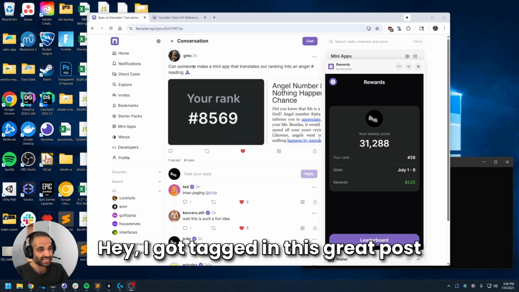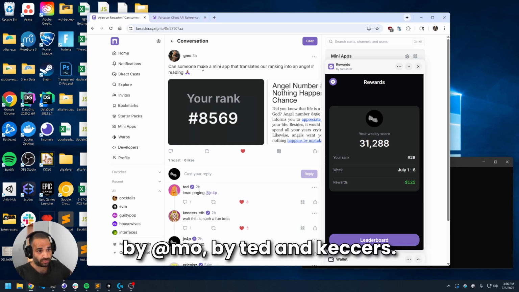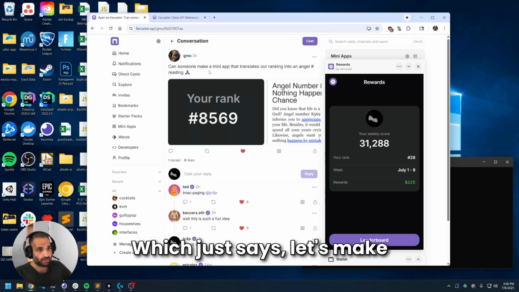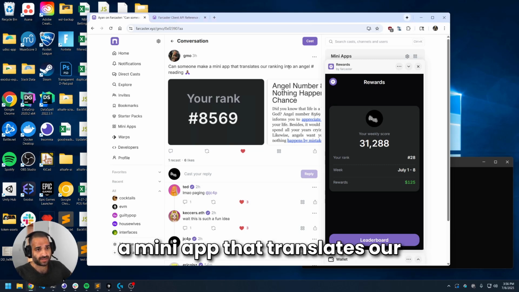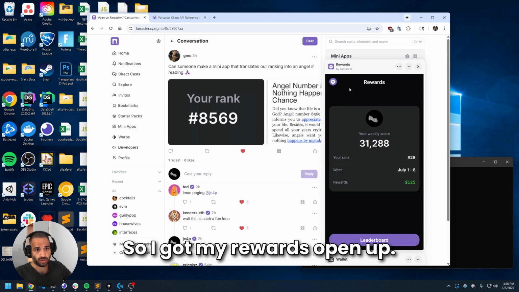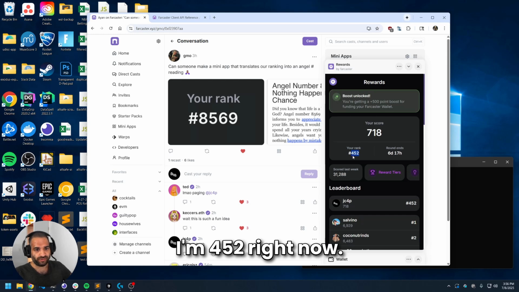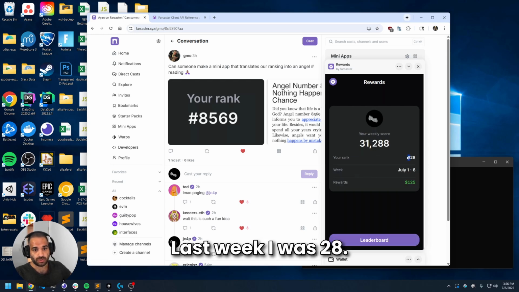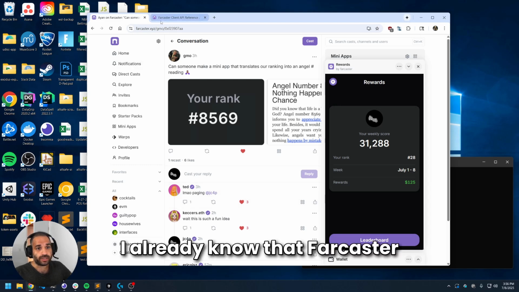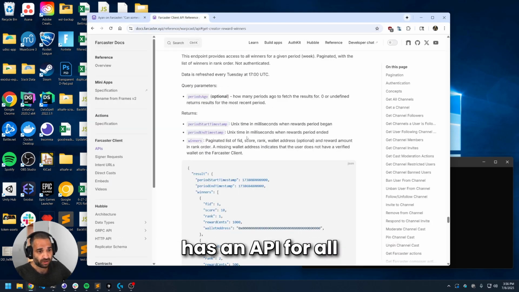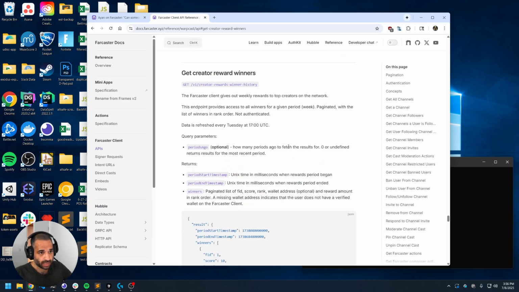Hey, I got tagged in this great post by @GMO by Ted and Keckers, which just says, let's make a mini app that translates our ranking into angel numbers. So I got my rewards open up. I'm 452 right now. Last week I was 28. I already know that Farcaster has an API for all of these because they told me.